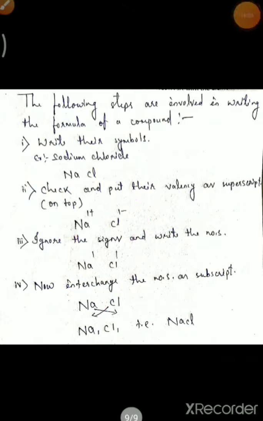Another thing you should remember: in a chemical formula we always need a positive ion and a negative ion. We can't get a formula where both are positive or both negative. Always we need one positive ion and another negative ion.